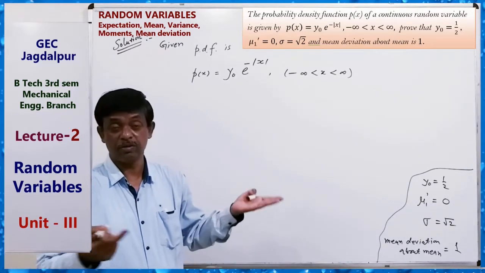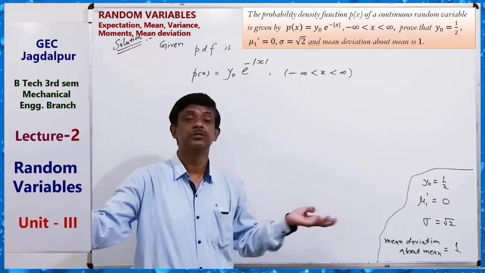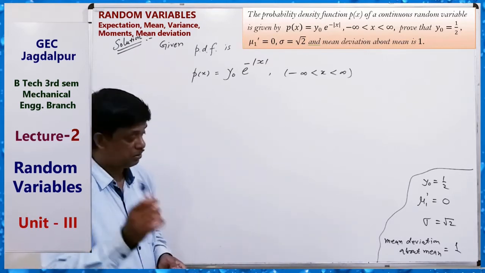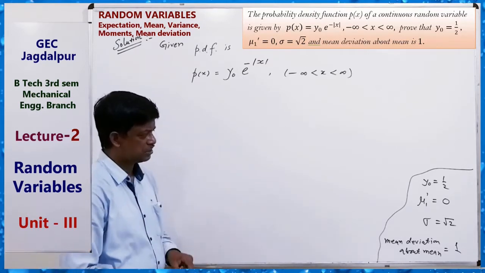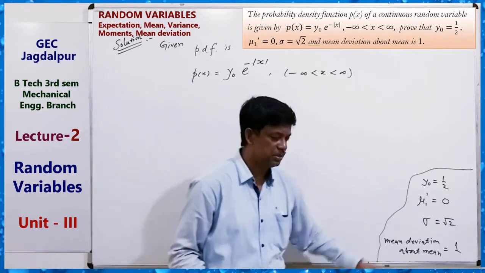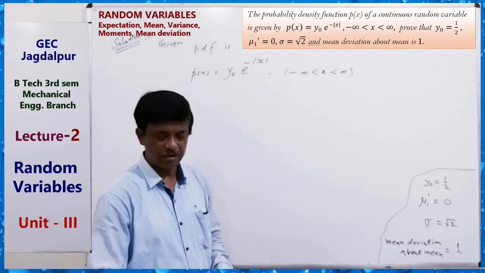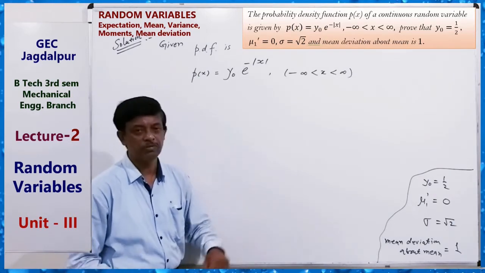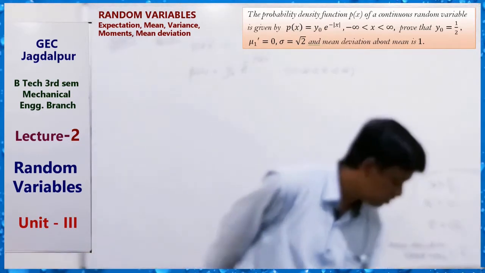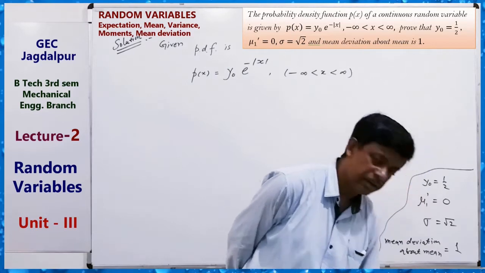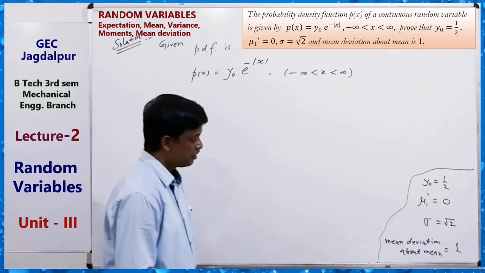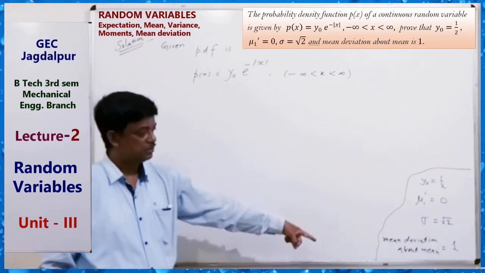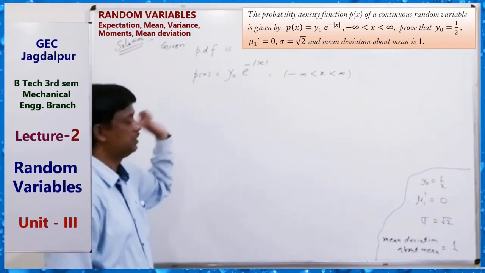We can get the value of sigma square, then sigma equals root over that. And then mean deviation, at the time of questions we will discuss the mean deviation about mean. We have to find this 4th thing for this question.